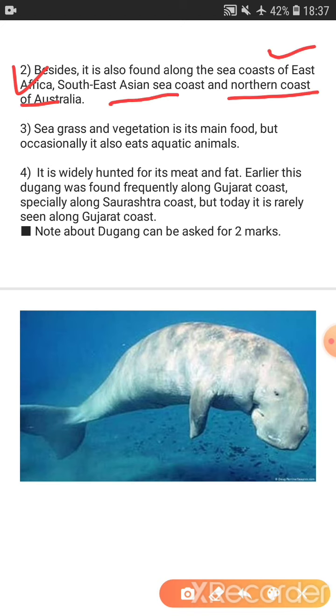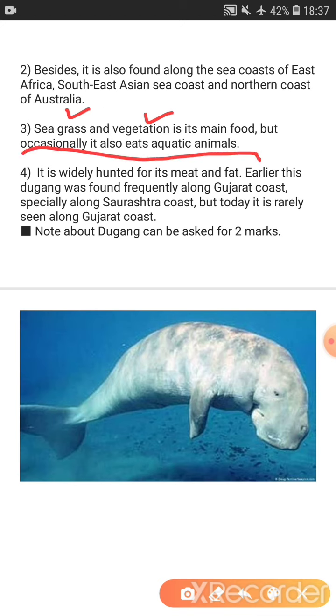Now see the third point. Seagrass and vegetation is its main food. What does this animal eat? Seagrass and vegetation, but occasionally it also eats aquatic animals. Main food is seagrass and vegetation, and sometimes it also eats aquatic animals.